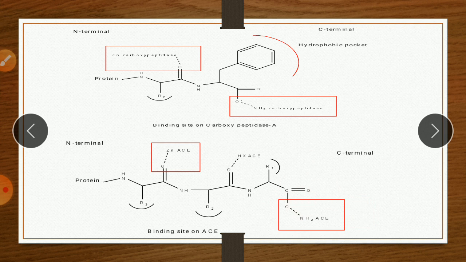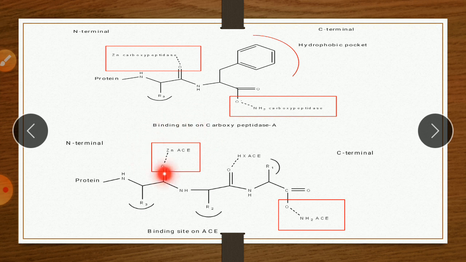Second binding site, this one is important, that is zinc. Role of zinc in mechanism of ACE hydrolysis was assumed to be similar to that of carboxypeptidase enzyme. So here again same binding site, that is zinc binding site.